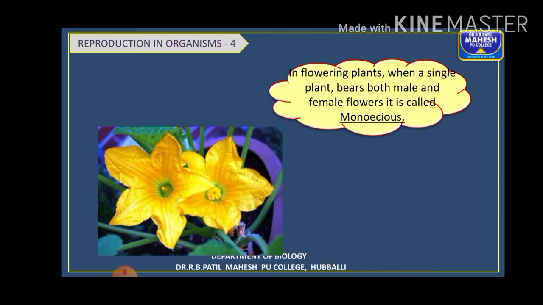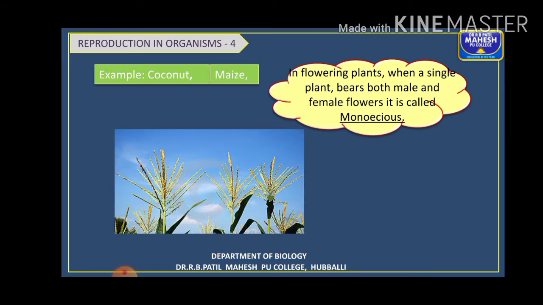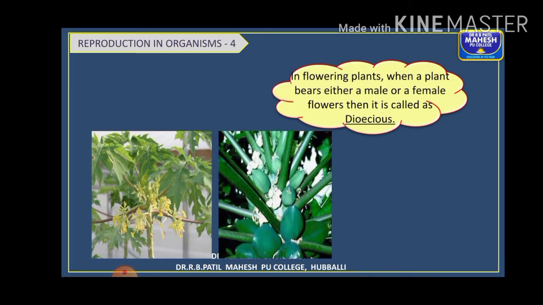Then coming to plants, speaking about the plants. As I told you, in flowering plants, when a single plant has both male and female flowers, both the flowers are present, it is said to be monoecious. Monoecious in the sense single plant is there. There is no male plant different, female plant different. Example, you have coconut, maize, cucurbits, all these are monoecious plants.